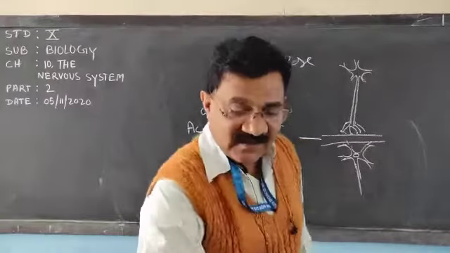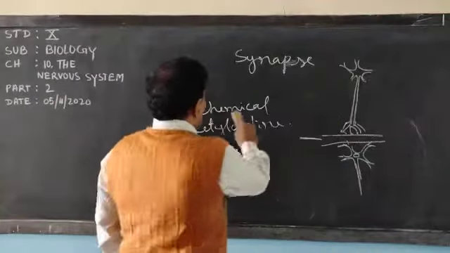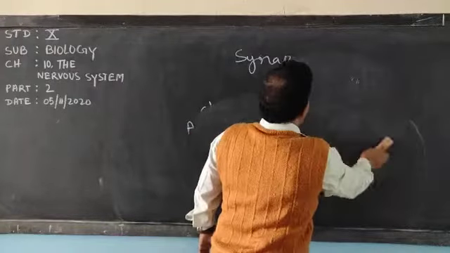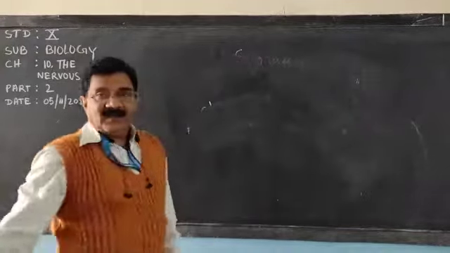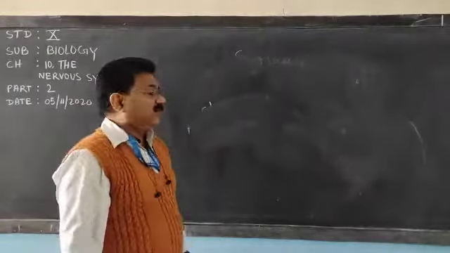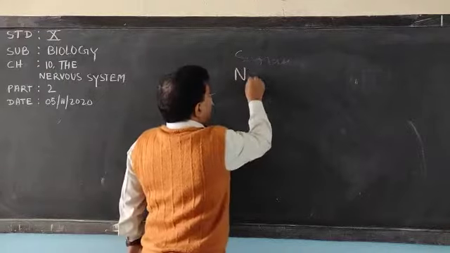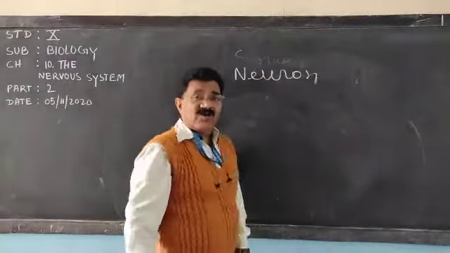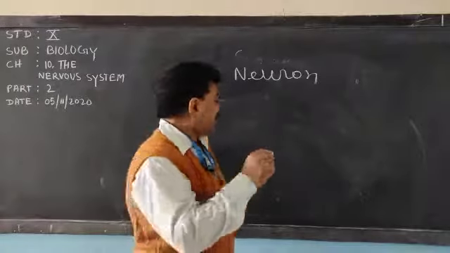It is clear. Now we are discussing the neuron, and I have already told you that the structural and functional unit of the nervous system is the neuron. This neuron is of 3 types. Try to understand, neuron or nerve cell is of 3 types.